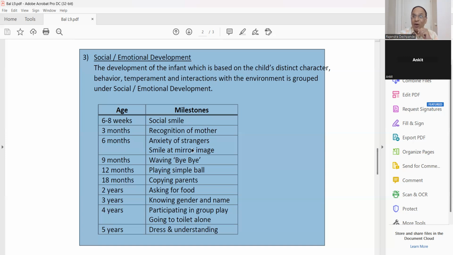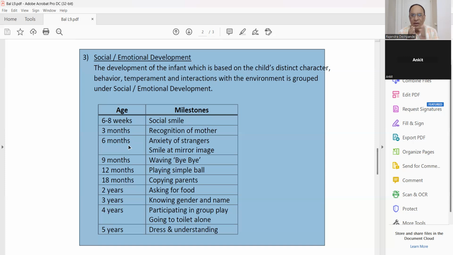At 6 months, anxiety of strangers. Rather, he will start crying now. So you say, why? He has grown up. No, but after 6 months, he understands these are my people. This is a stranger, and everywhere this is a human and animal tendency that strangers are always fearful to anybody. When we don't have enough knowledge, we always get fear.